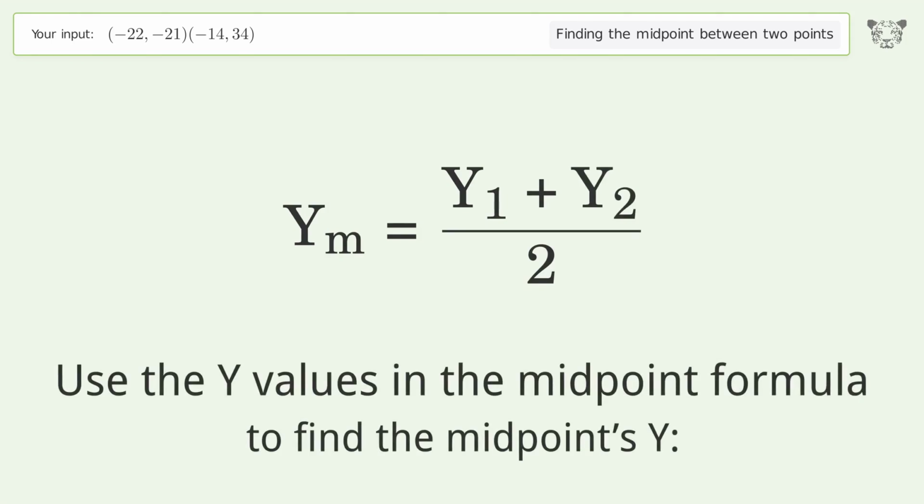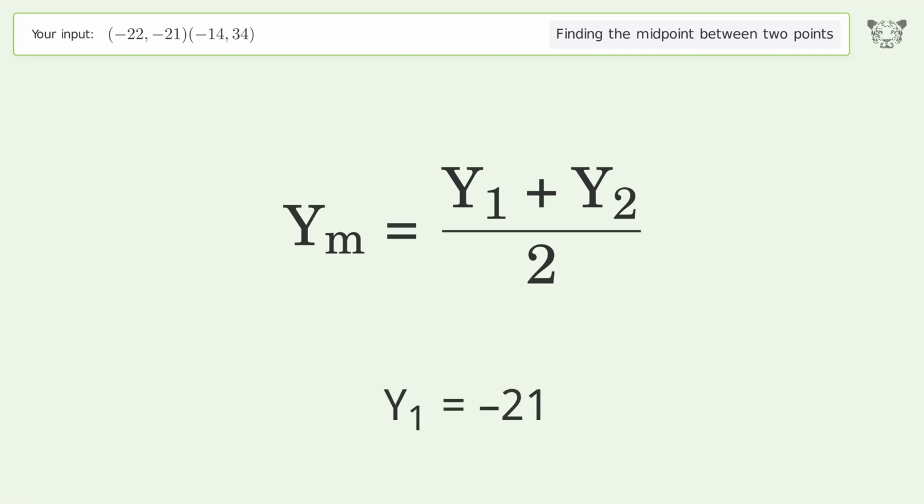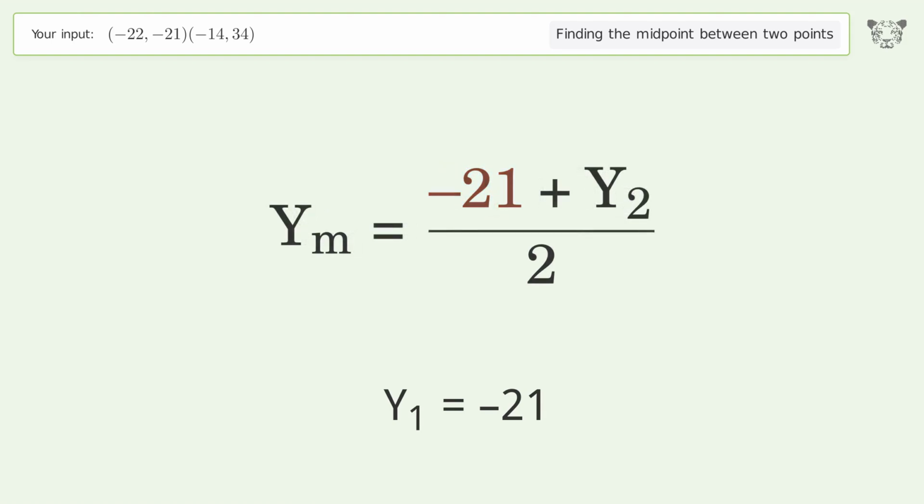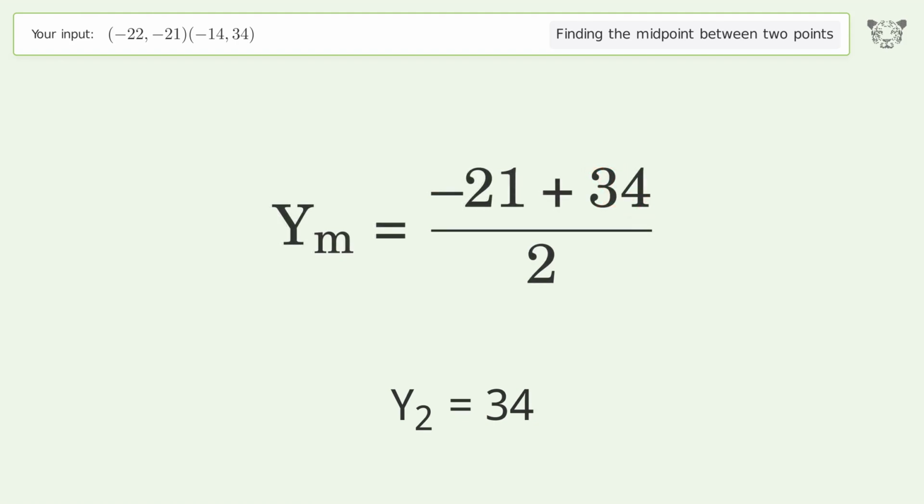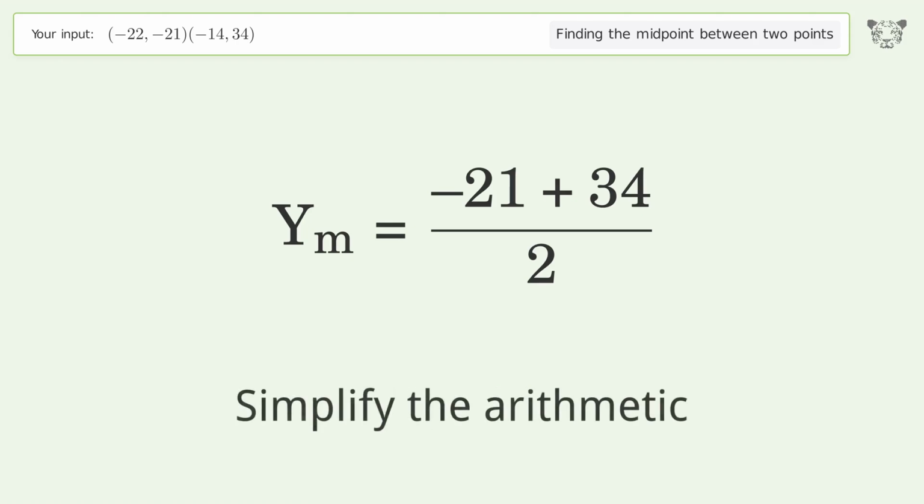Use the y values in the midpoint formula to find the midpoints y. y1 equals -21. y2 equals 34. Simplify the arithmetic.